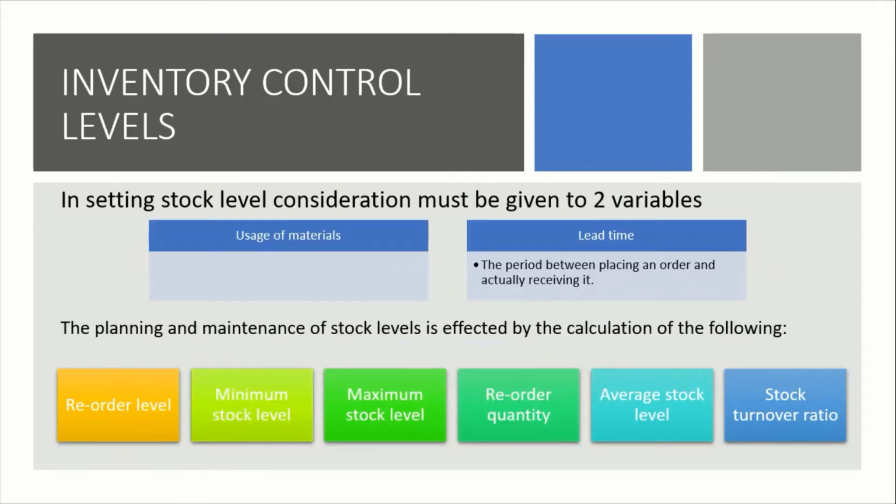Okay, so next. In setting stock level, consideration must be given to two variables. The first is the usage of the material, kegunaan bahan untuk inventory, kita kena consider. And the second is lead time, the period between placing an order and actually receiving the order. Lead time is like when you start ordering today, for example ordering in Shopee today.